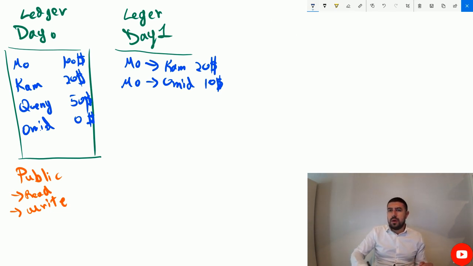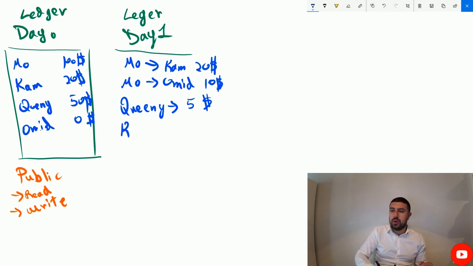Then let's say at the same time, Queenie sends me $5, right? And that's it. Okay, well, let's give another transaction. Let's say Cam also sends Queenie, let's say $10. Okay, and here, who is Queenie giving it to? Forgot who Queenie is sending the money to. So this $5 will say Queenie is sending it to, let's say, me, right?